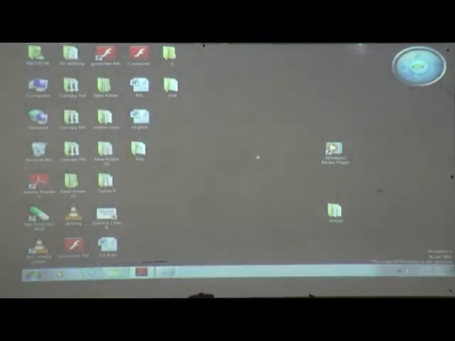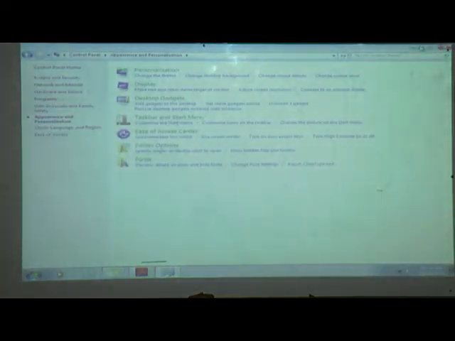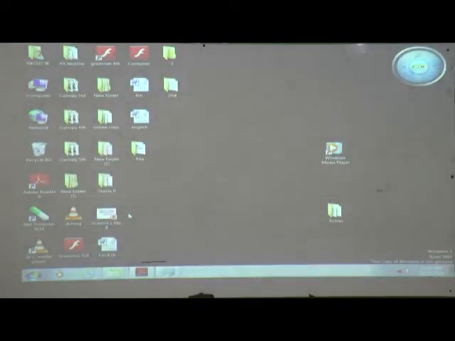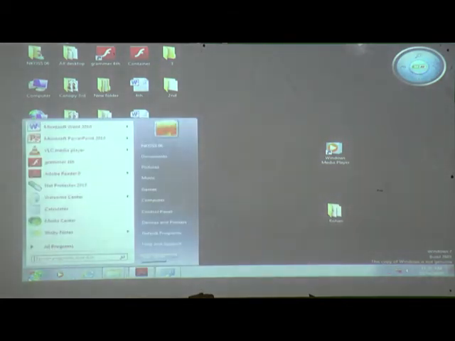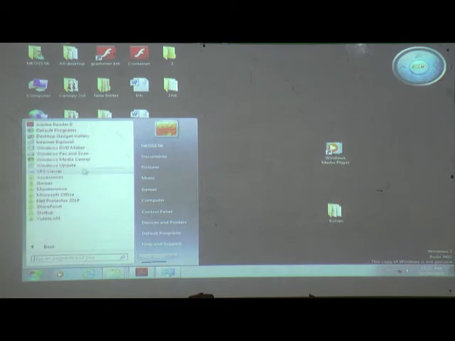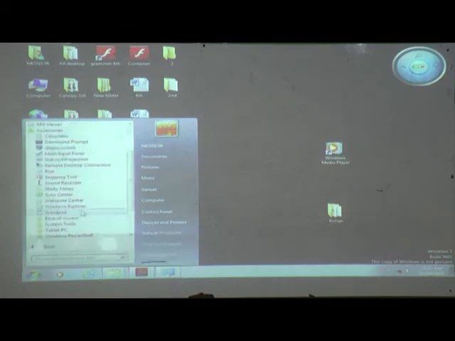Now if you want to open this, and we don't know where we kept this file and what we wrote in it, then how to see it? Firstly click on the start button, then all programs, then accessories, and then WordPad.